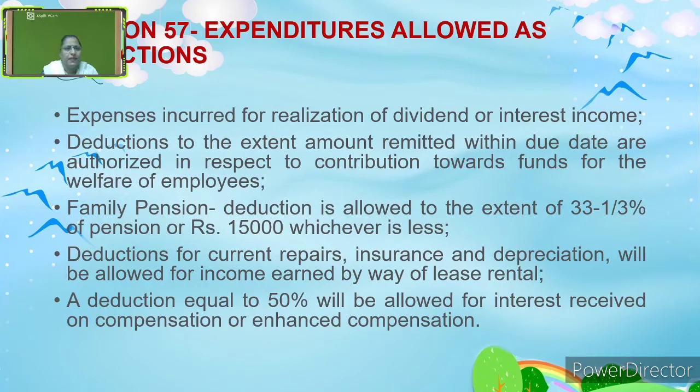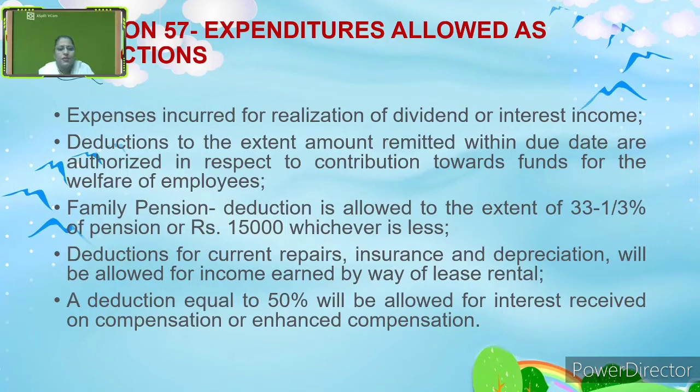Under section 57, what are the expenditures allowed as deductions? Let us see. Expenses incurred for realization of dividend. Deduction to the extent of the amount remitted within the due date is authorized. Family pension, very important: we have to understand that it is one third of the family pension or a maximum of 15,000, whichever is less, which we will consider as a deduction under the family pension.